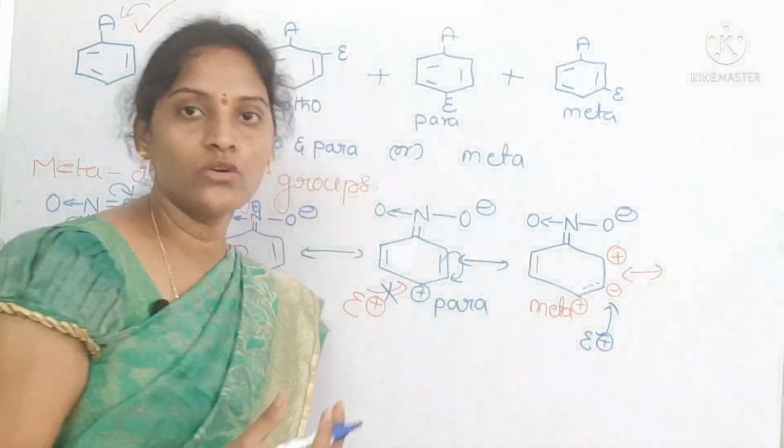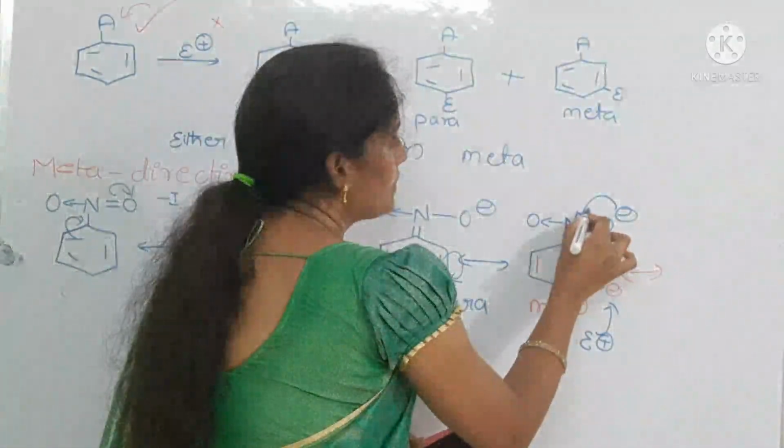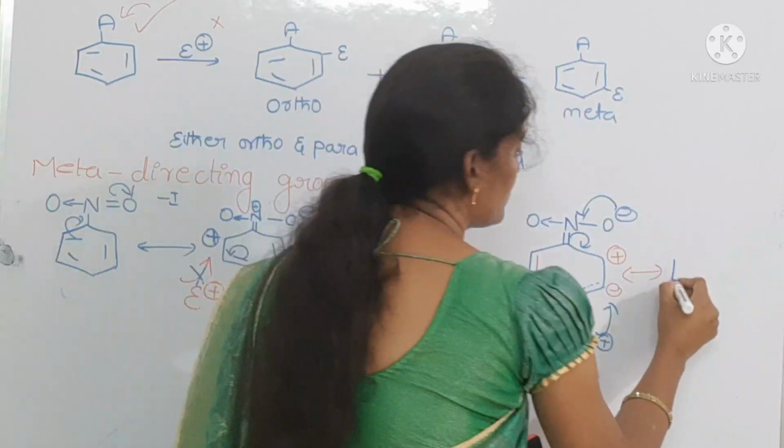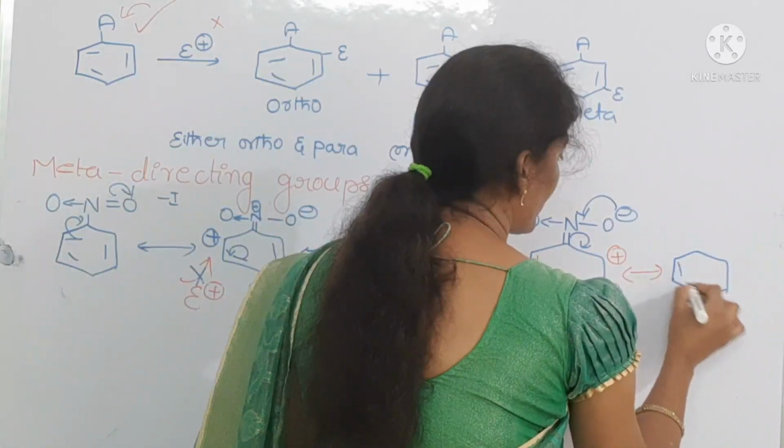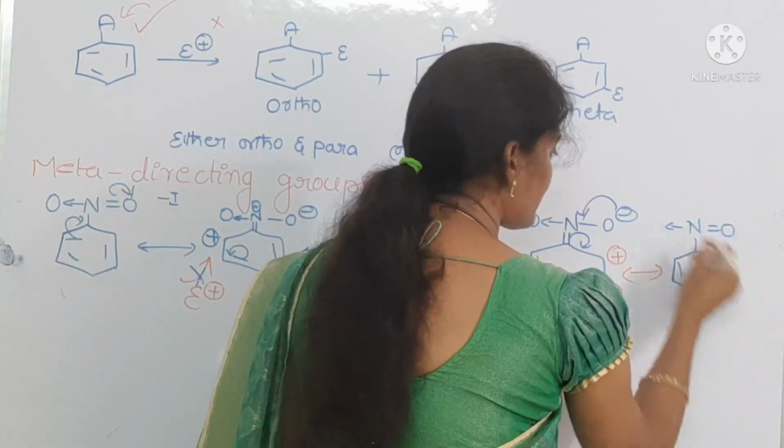See, we already know ring carbon atoms also have resonance, so these electrons come back towards the ring carbon atoms, then nitrobenzene will be formed.